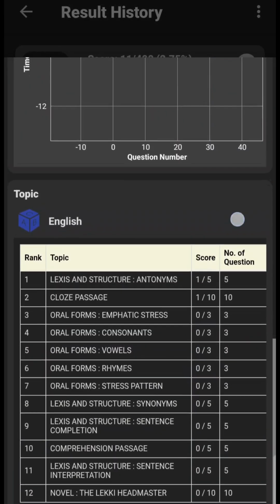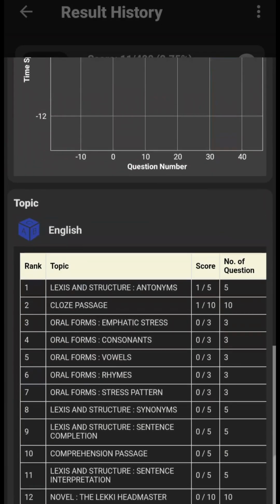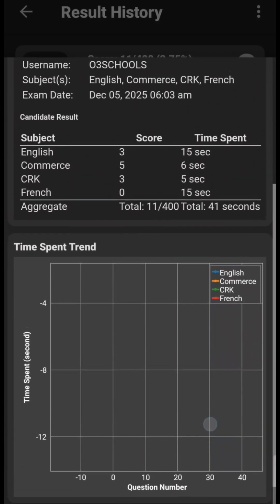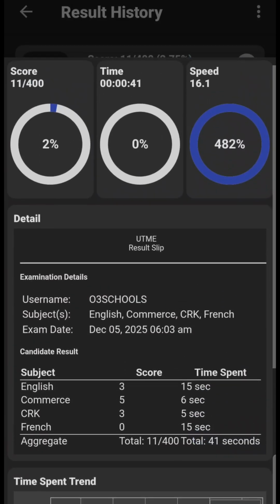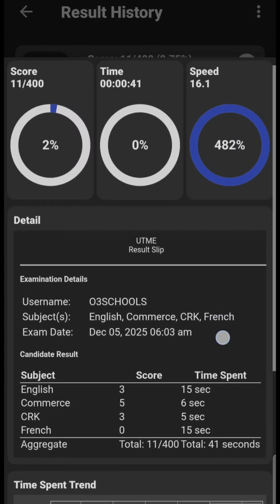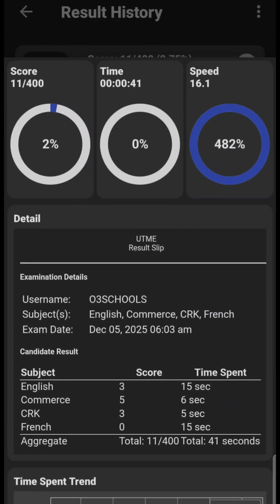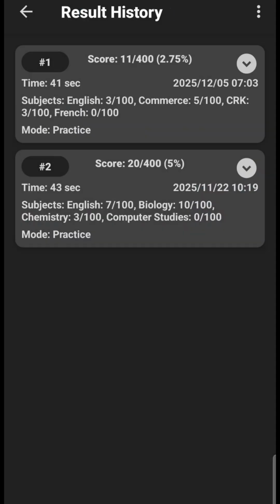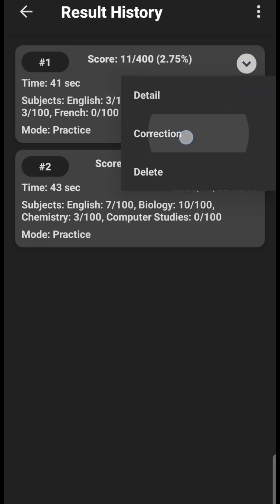This is the detail that is shown to us. It shows where the questions I answered came from, the number of questions I answered in them, the difficulty level, my UTME score, and so on and so forth. But it's not the detail we're interested in. We're interested in corrections. So we'll click on this small dropdown again, and then click on Correction.